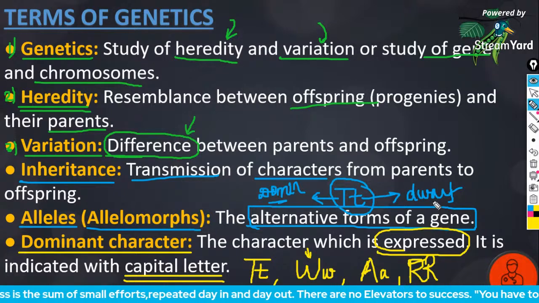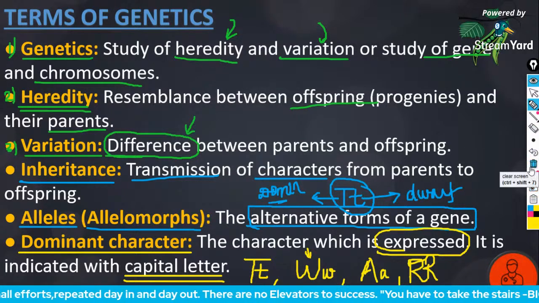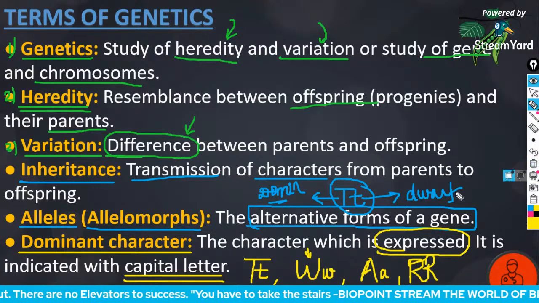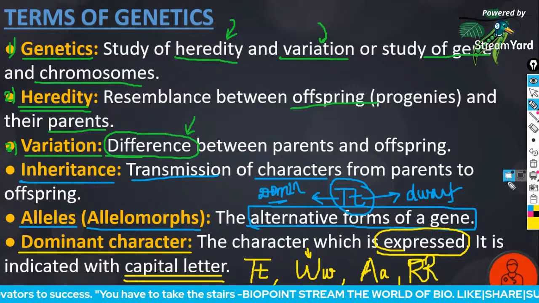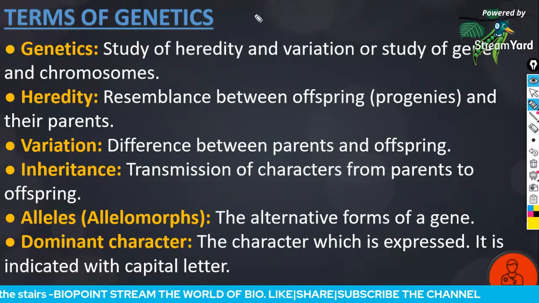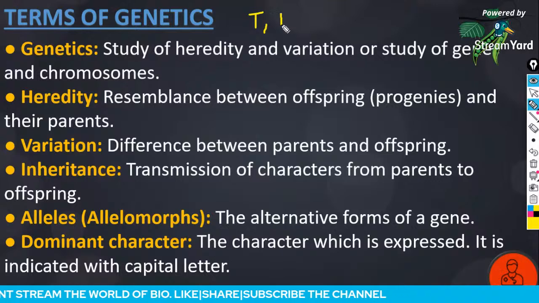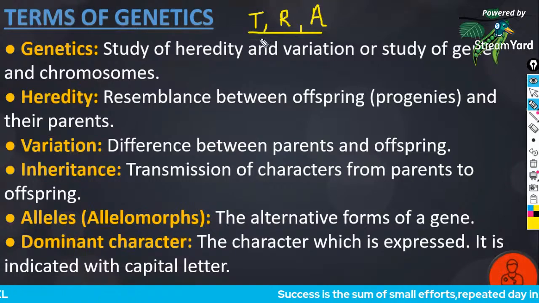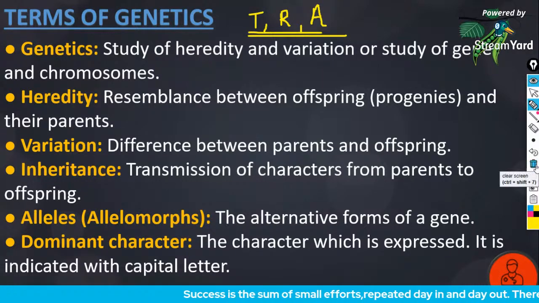Okay, so the dominant trait is a character which is actually expressed. It is indicated with a capital letter. So for tallness, capital T is the dominant trait. For round seeds, capital R is the dominant trait. For axial flowers, capital A is the dominant trait.